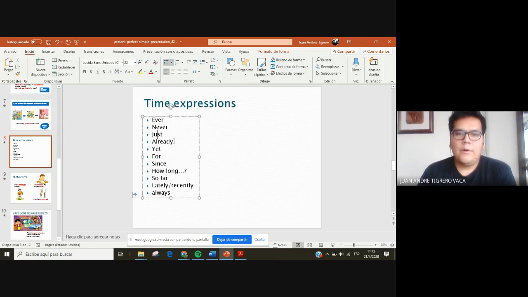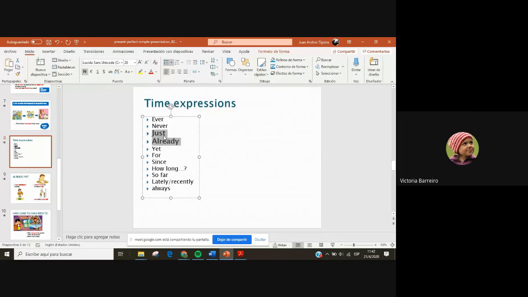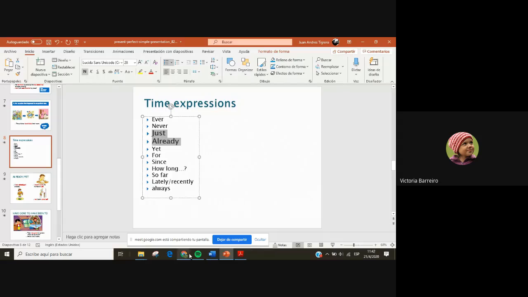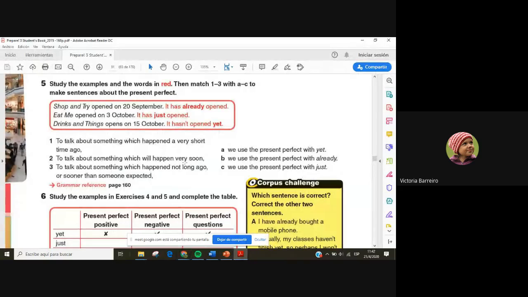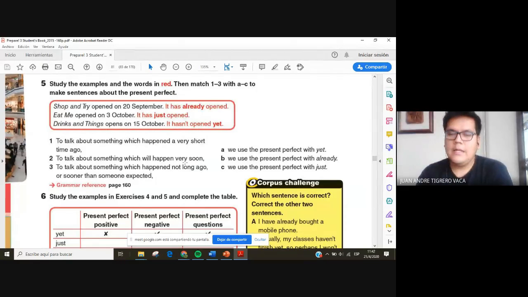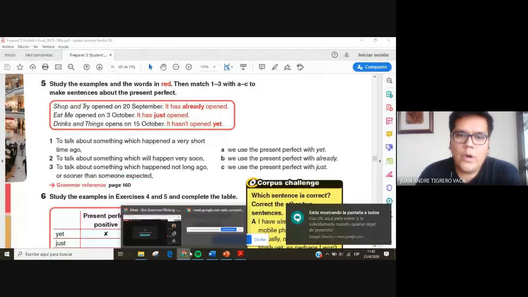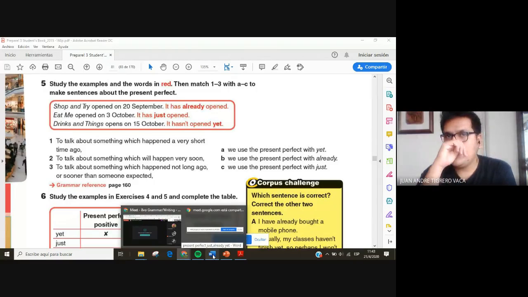Okay. So remember, these two, I'm going to make them bigger so you will remember, just and already. Ever and never are in present perfect. Yes, both. But the difference between ever and never is the use of them. So we use ever for questions. Remember that question that we were practicing at the beginning of present perfect?